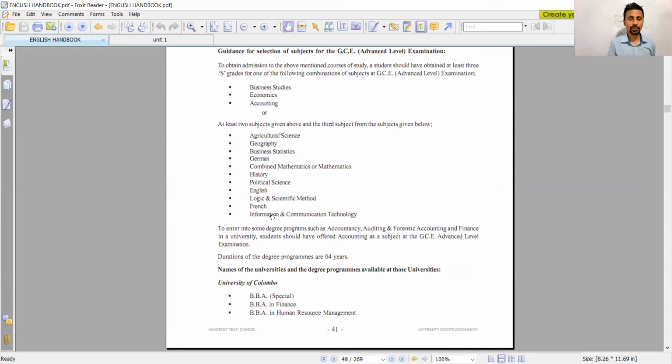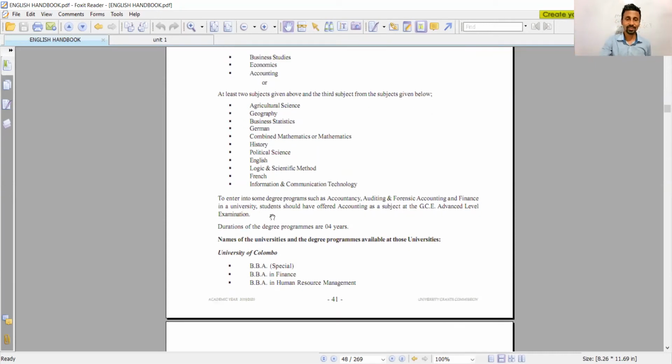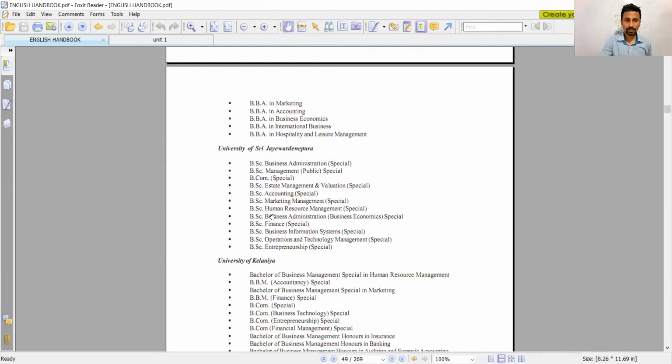So you can see, you can select other ones even. As an example, a student can select business study, economic, geography, that is also possible, but we are not recommending that. Why? Because ICT is a technical subject and it gets more ESET score, plus it will help you in future to find a job even, right? That is why we are recommending ICT for your stream, right?